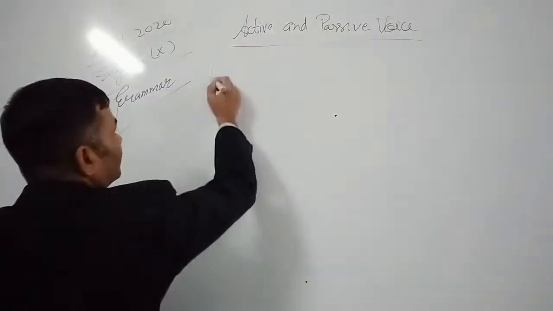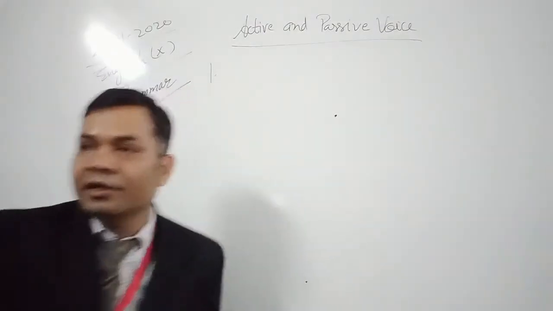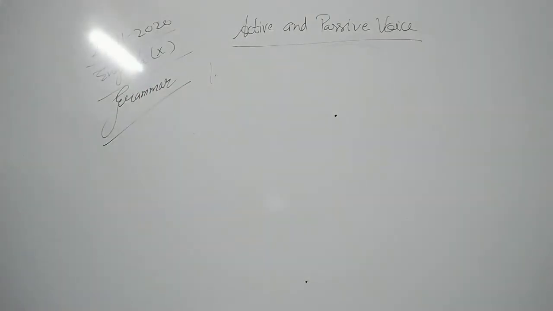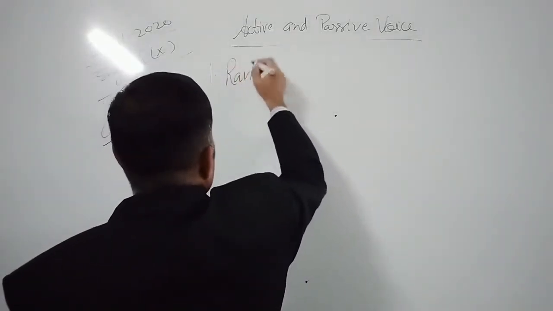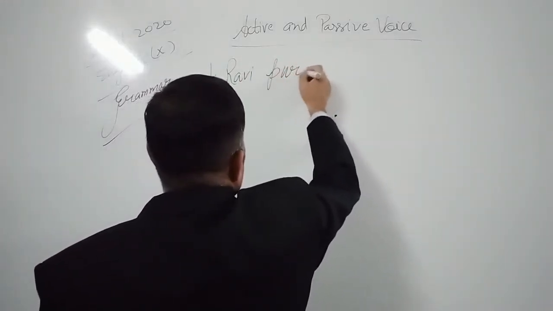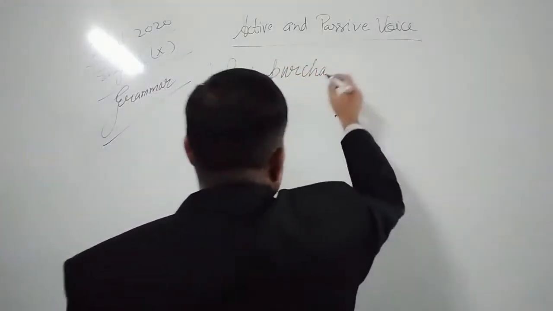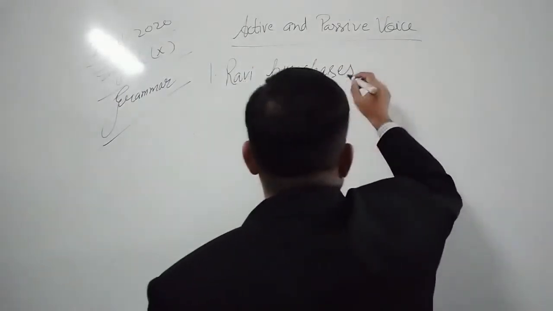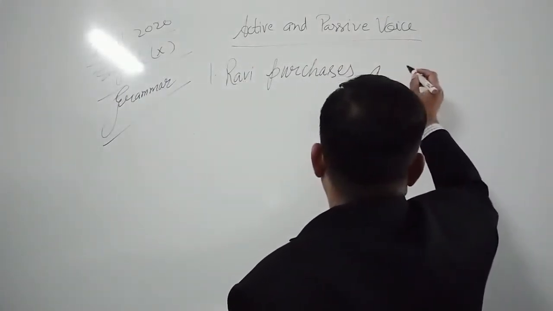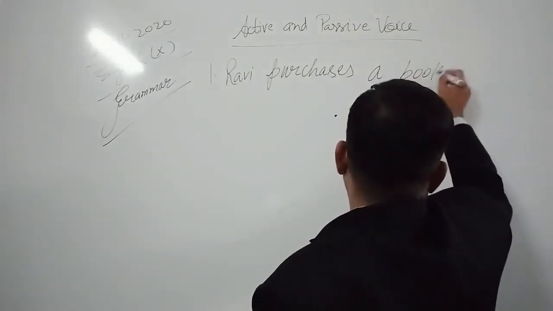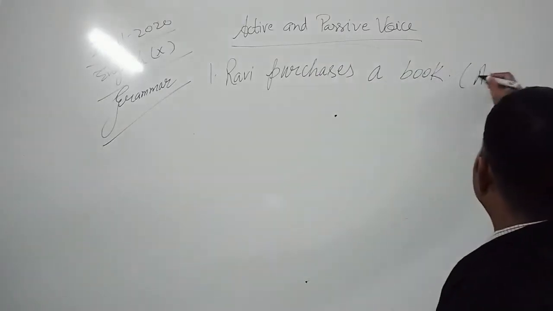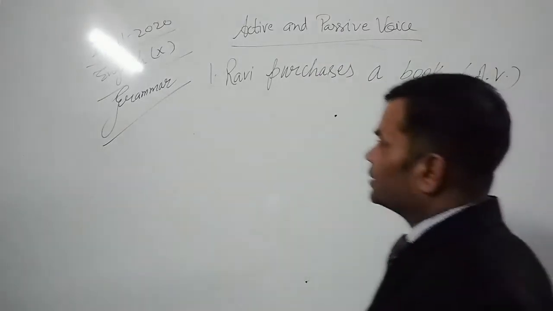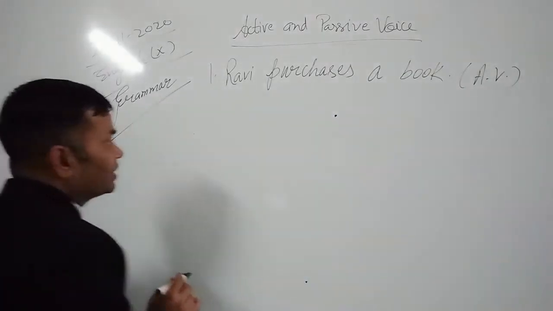Example number 1. Ravi purchases a book. This is in active voice. Let us change it into passive voice.